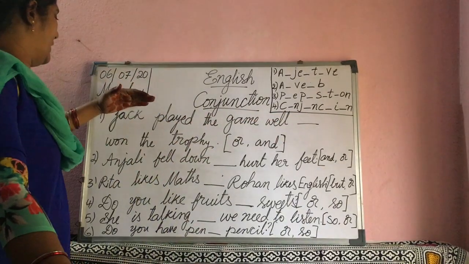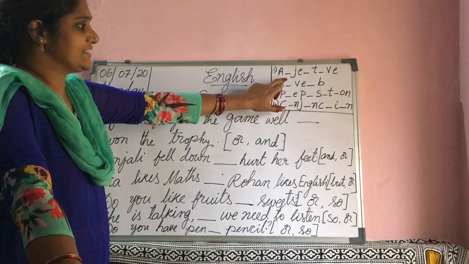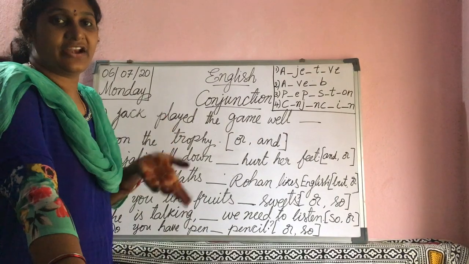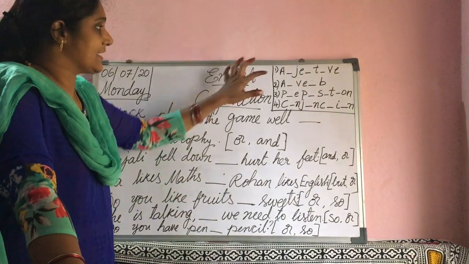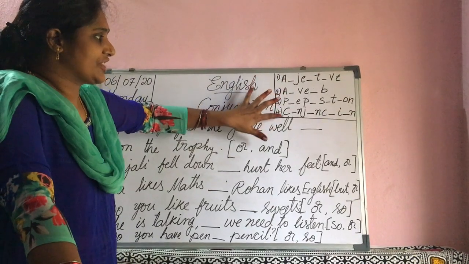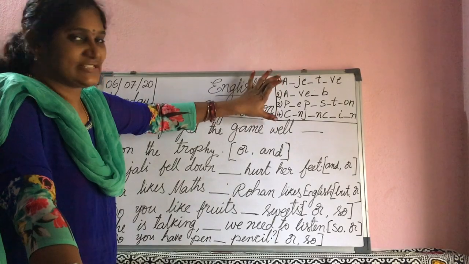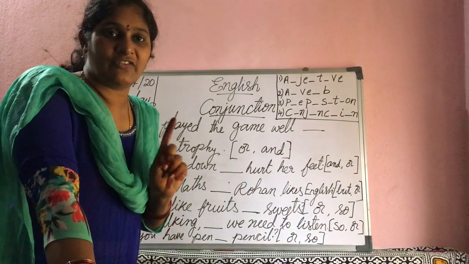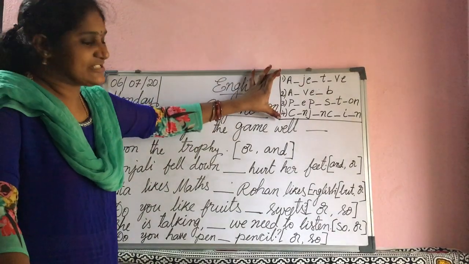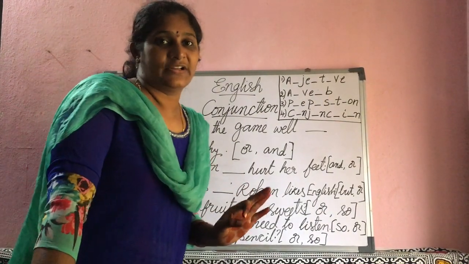Okay, along with these blanks you should write these missing letters three times. Read and write. Then only you will get the spellings. Adjective, adverb, preposition, conjunction. Write these missing letters three times, not only one time. These blanks, write only one time. These missing letters, write three times. That is your homework.